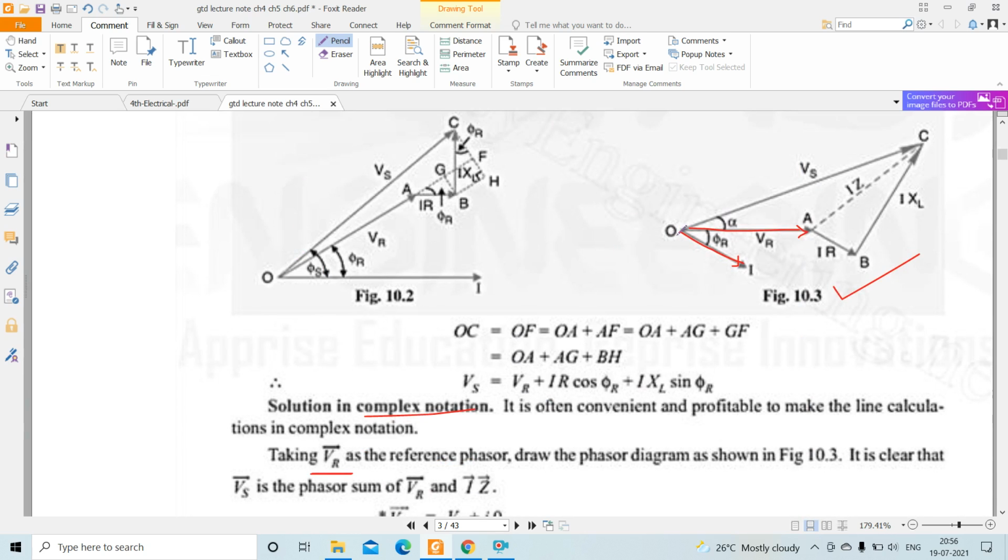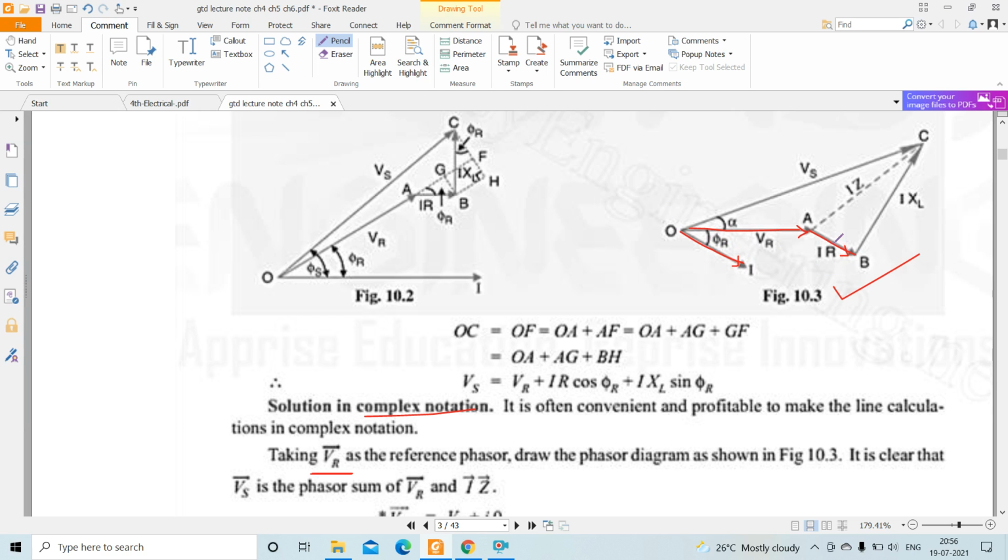See, VR is the reference line and I is lagging behind VR by an angle phi. Now IR is what? This is also voltage drop across the resistor, and this is in phase with current. So here I is like this, so here also I is drawn like this. This line is parallel with this I.